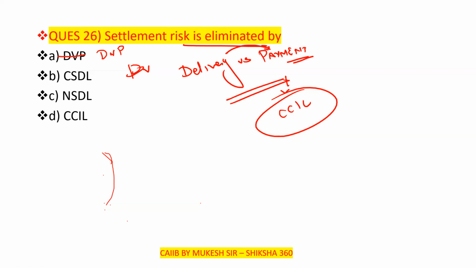NSDL and CSDL are depositories: NSDL is National Securities Depository Limited, and CSDL is Central Securities Depository Limited. The settlement risk is eliminated by DVP, delivery versus payment. CCIL is the institution providing these things. Option A is DVP, where the V is small.